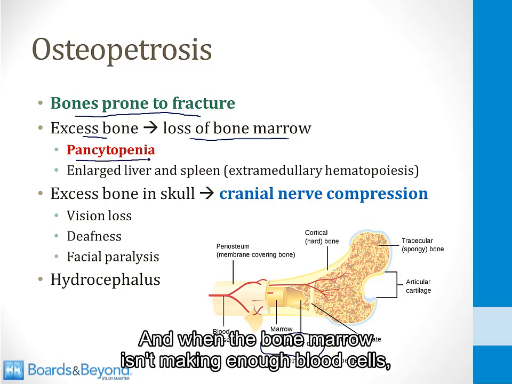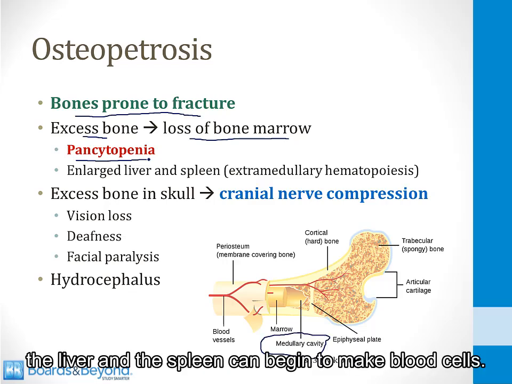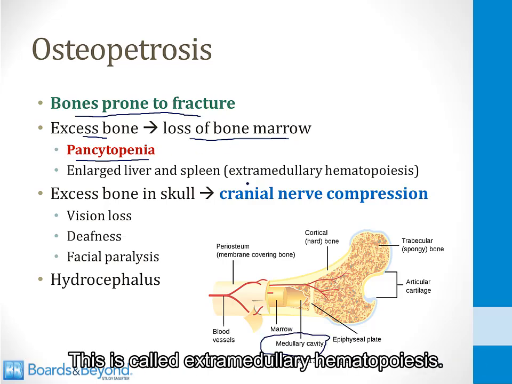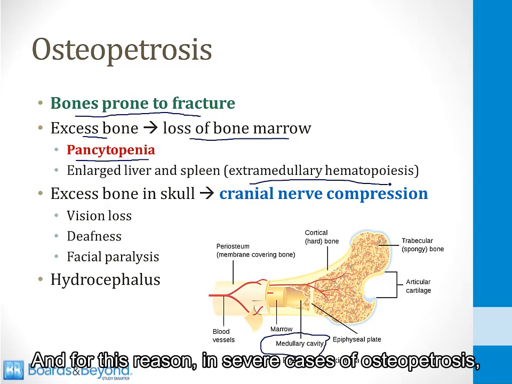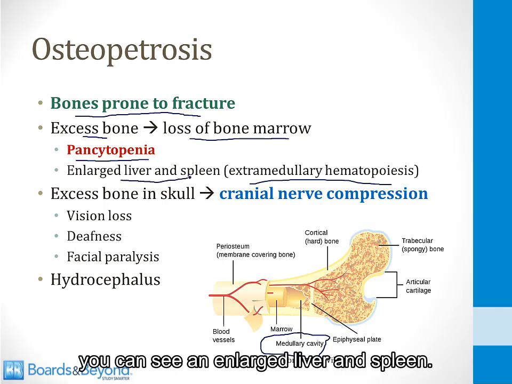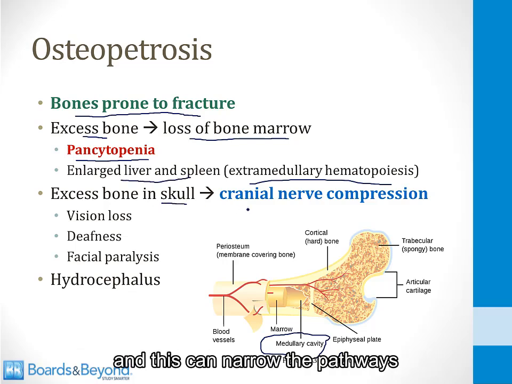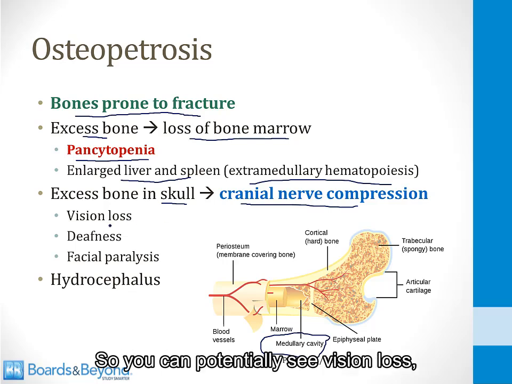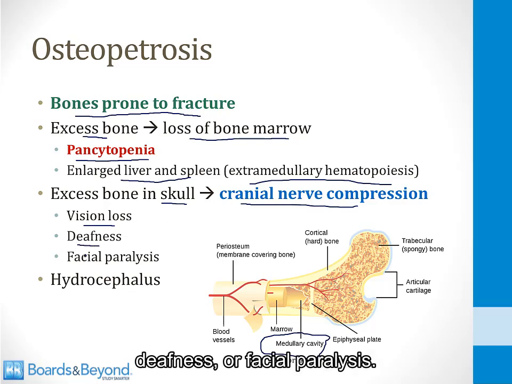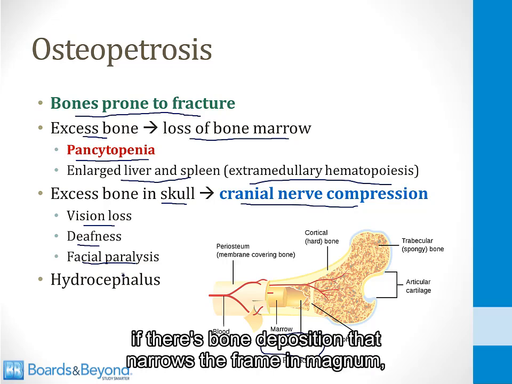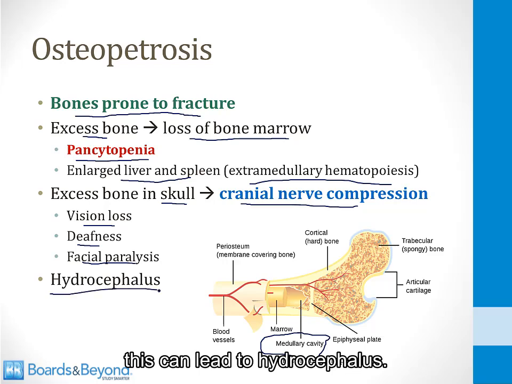And when the bone marrow isn't making enough blood cells, the liver and the spleen can begin to make blood cells. This is called extramedullary hematopoiesis, and for this reason, in severe cases of osteopetrosis, you can see an enlarged liver and spleen. There can also be excess bone in the skull, and this can narrow the pathways by which cranial nerves exit the skull and lead to cranial nerve compression. So you can potentially see vision loss, deafness, or facial paralysis. And then finally, if there's bone deposition that narrows the foramen magnum, this can lead to hydrocephalus.